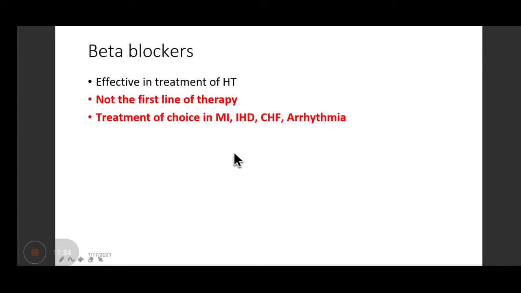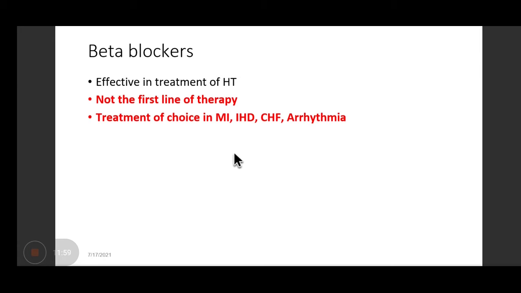So if the patient has hypertension, along with that he has ischemic heart disease, then beta blockers become the first line of treatment. But if the patient has just hypertension without ischemic heart disease, they are not the first line treatment. The reason is that in ischemic heart disease, they have been shown to decrease mortality.